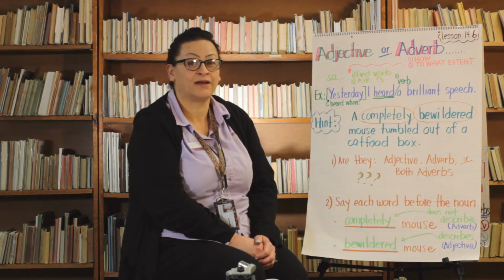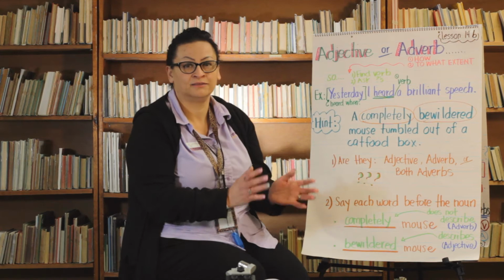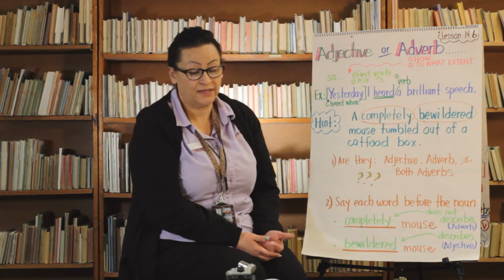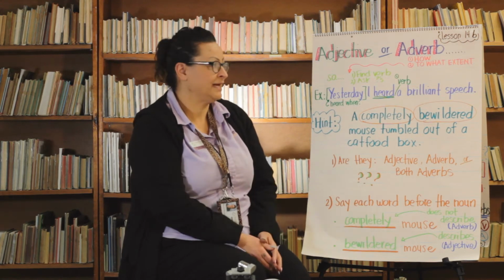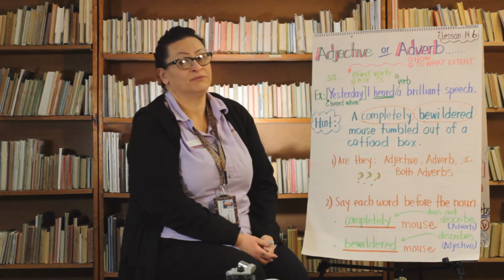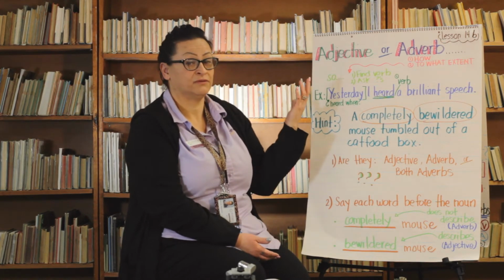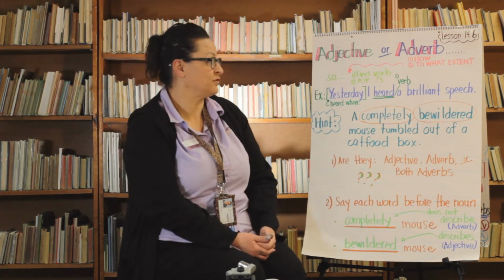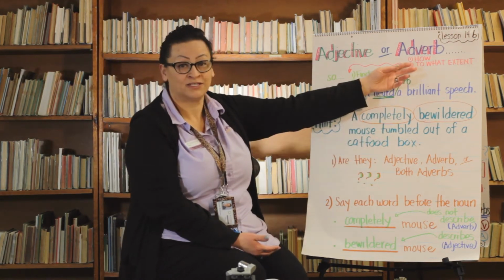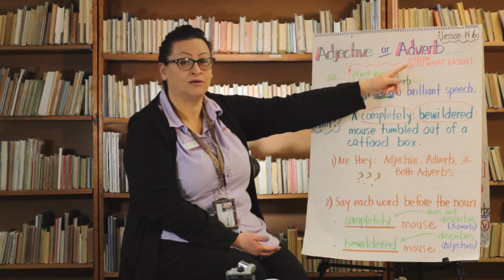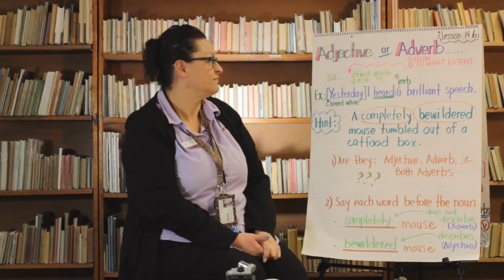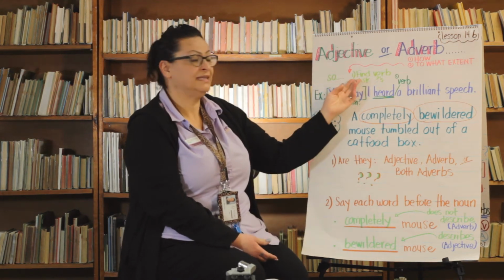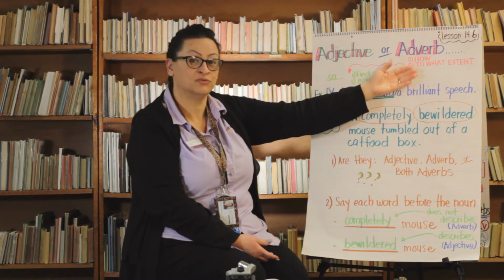Yesterday we learned how to tell apart an adjective from an adverb. So today we're going to go a little more into that. When we read a sentence, we need to know: is it an adjective or is it an adverb? Because some of the words can be very similar and can be a little tricky. The questions we need to ask are how and to what extent. That does not change. So we need to find the verb in our sentence, and then ask our questions. How, to what extent?